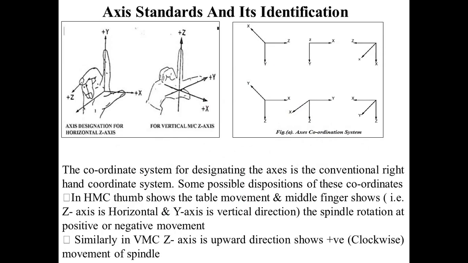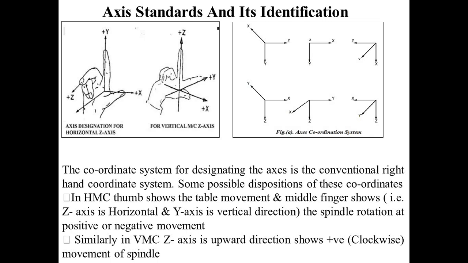Now, a CNC machine uses some axis standards. If you see this photograph, the coordinate system for designating the axis is the conventional right hand coordinate system.